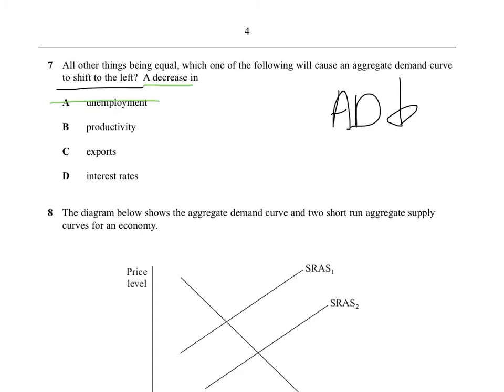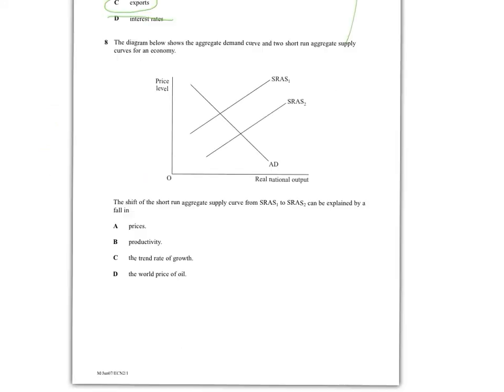Right, a decrease in productivity. If workers are less productive, it's going to affect the short-run AS line, which is irrelevant to AD, so that goes away. Right, if there's a decrease in exports, that's obviously going to make AD go down, because exports is part of AD, so that's the answer. And finally, a decrease in interest rates would make AD go up, so that's wrong. So the answer is C. Is anyone else thinking these answers are really easy?